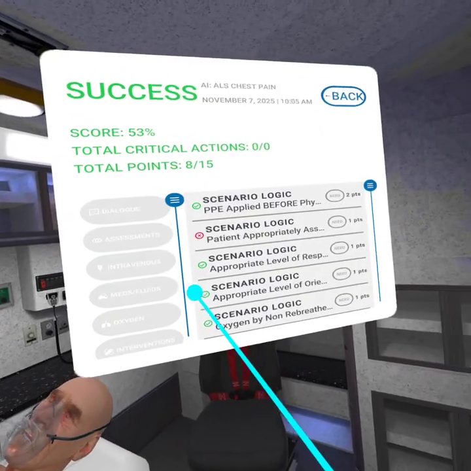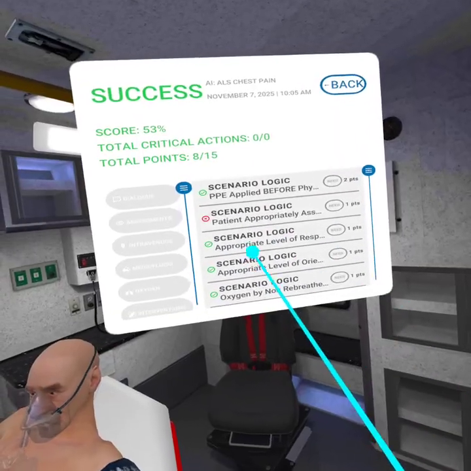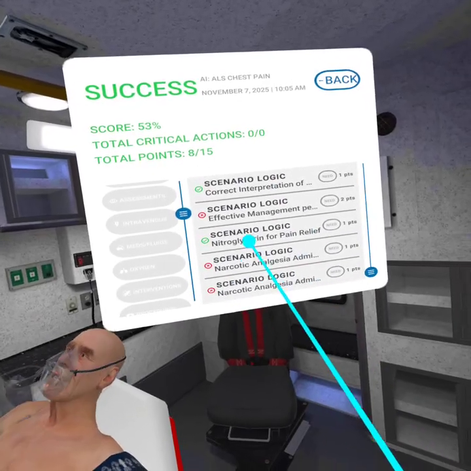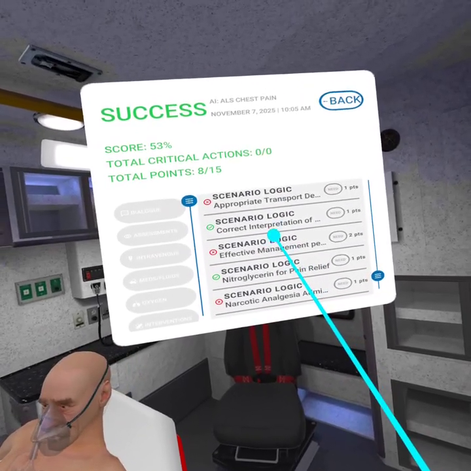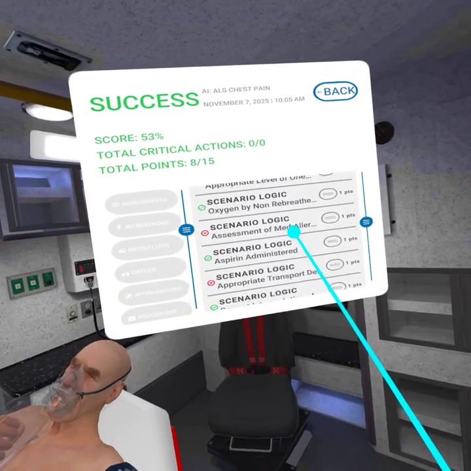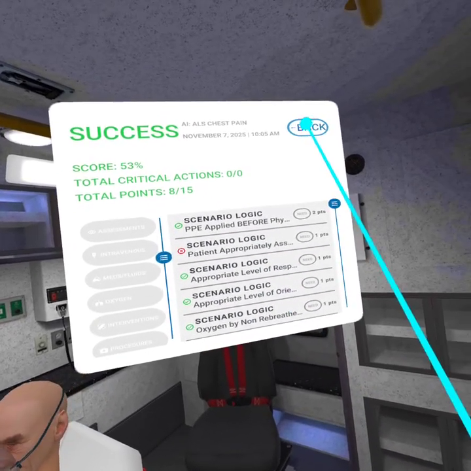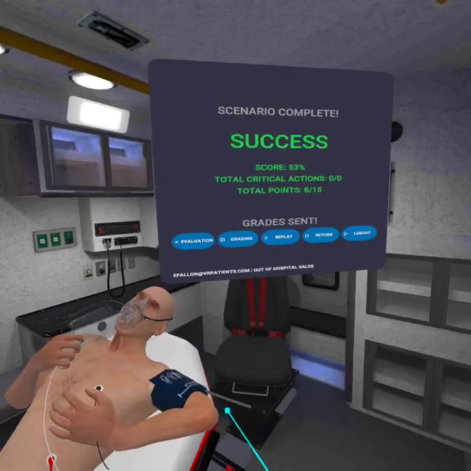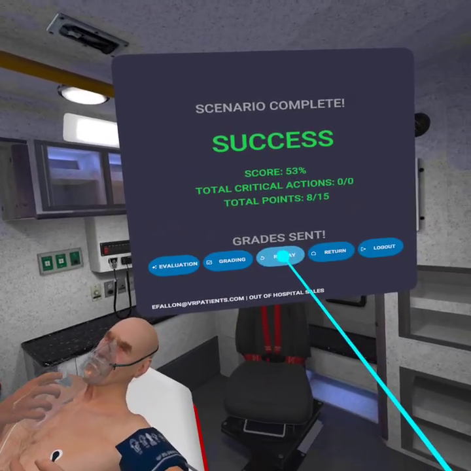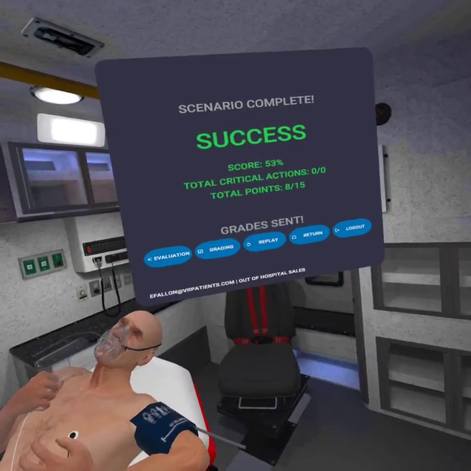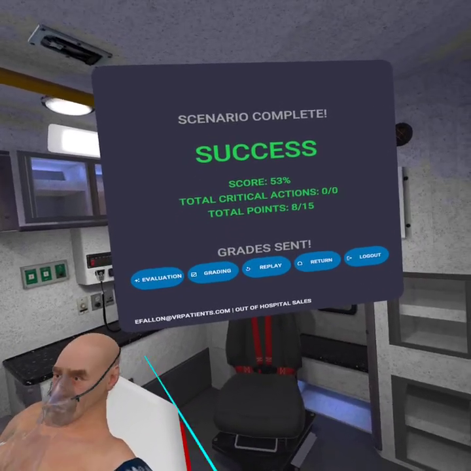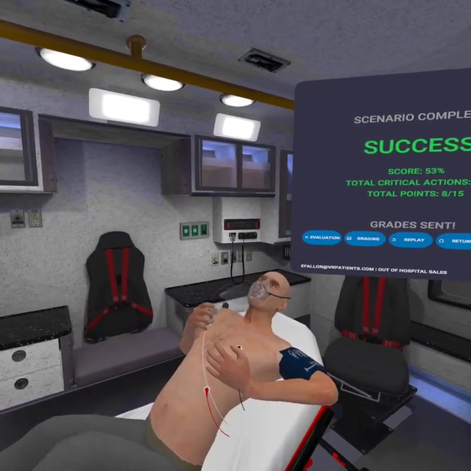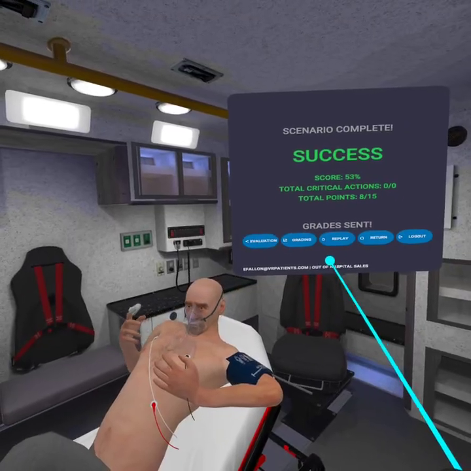And then grading is if you want to tie points to specific interventions, that can be done. So I can go through here, see if I correctly did nitro, if I put them on oxygen in time, if I put PPE on, that can all be referenced. And then the beauty of virtual simulation, I just did it. I debriefed myself, I hit replay, and I can run this scenario again and again until I feel very comfortable in a chest pain situation. So that concludes the chest pain ALS scenario.